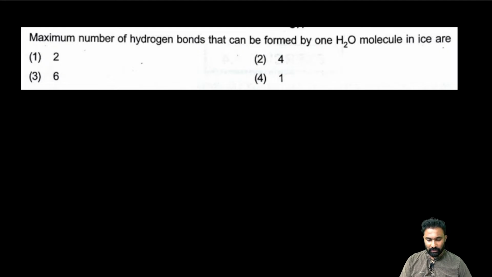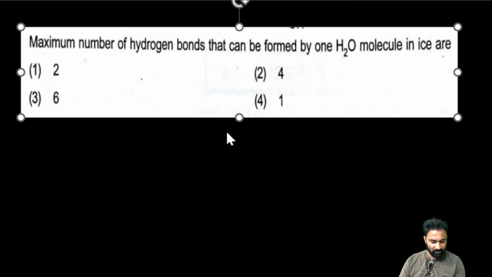Read the question. This is for MSET, this is for the mains, this is for the advanced, and this is for the NEET. All types of questions are there: MSET questions, mains questions, NEET questions, advanced questions. My dear friends, try all the types of questions. Answer is 2.